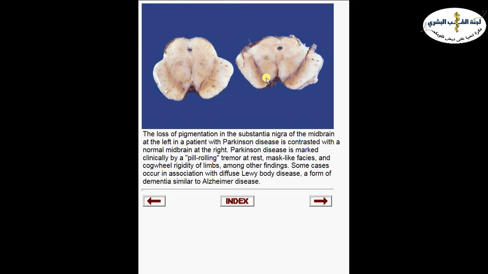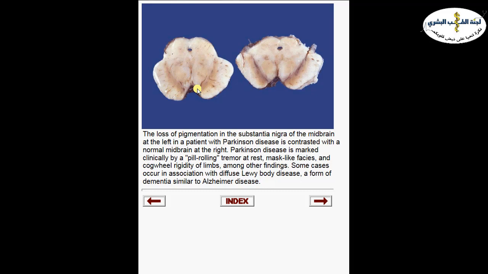This discoloration is actually due to the presence of melanin pigment, just like the pigment in our skin. But in a Parkinson patient, in the substantia nigra area, we don't see this black discoloration. We have only a pale brown appearance due to loss of melanin pigment, due to loss of the dopaminergic pigmented neurons that are present in that area. So that's why they have this loss of substantia nigra in Parkinson. Now, what's the main presentation of Parkinson disease?